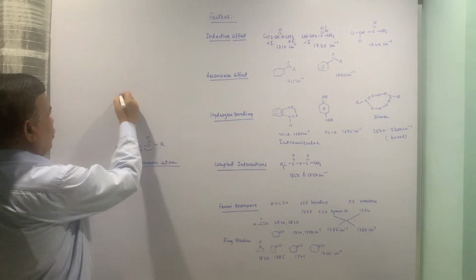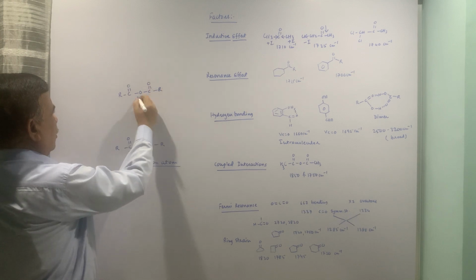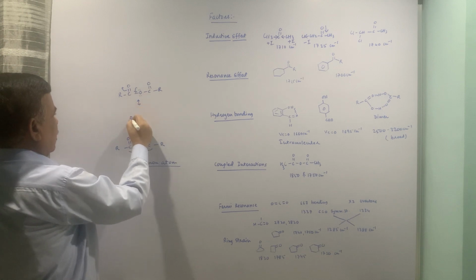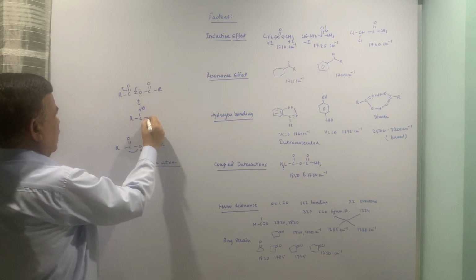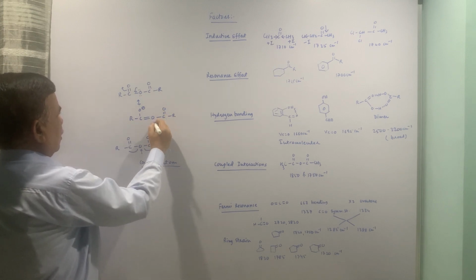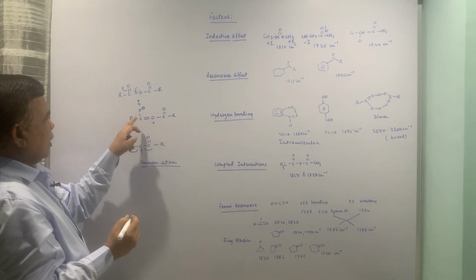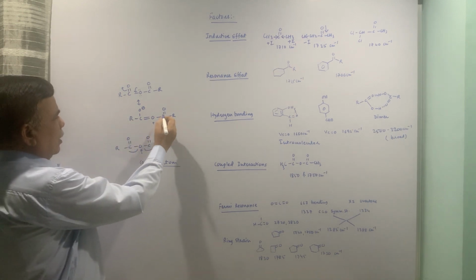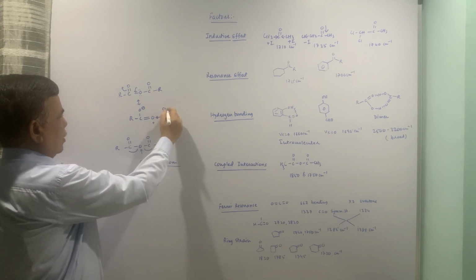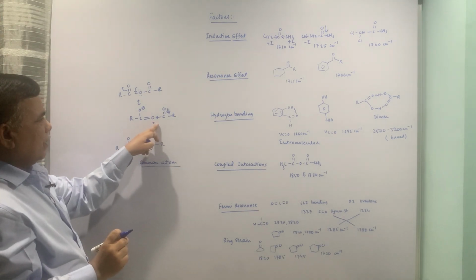So normally what you can show is, I will just show it on the top. If this oxygen lone pair delocalizes into this carbonyl group, the left hand side carbonyl group, then you can see that this oxygen will become plus, this becomes minus, and this way. To compensate this positive charge, the electrons will flow in this direction.